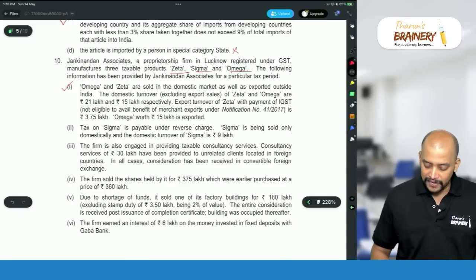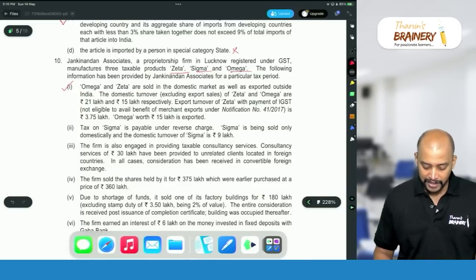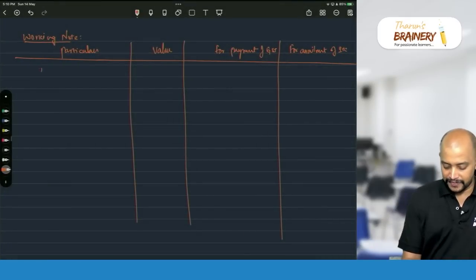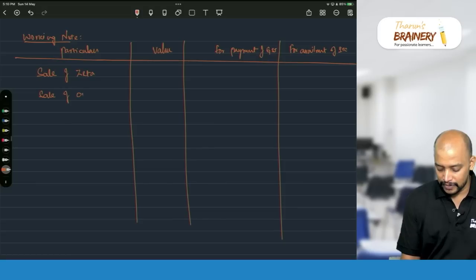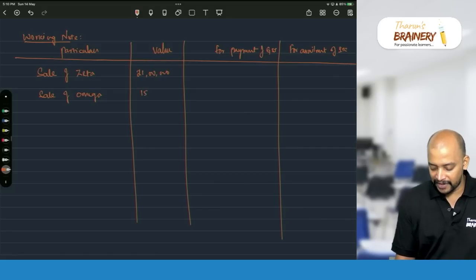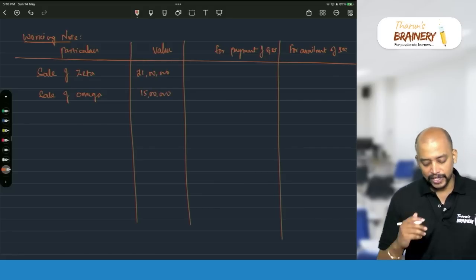So sale of Zeta 21 lakhs and sale of Omega 15 lakhs, and actually these are goods.